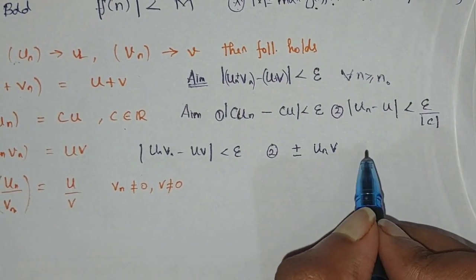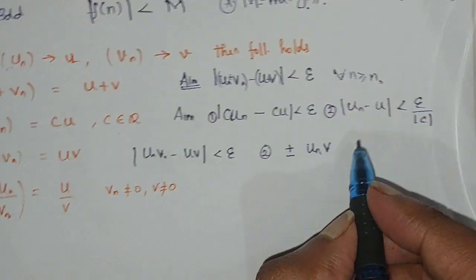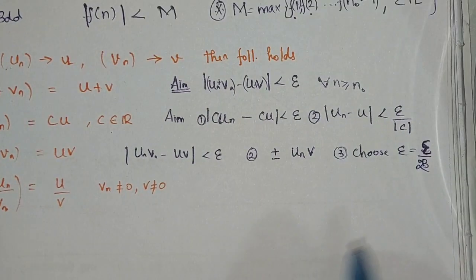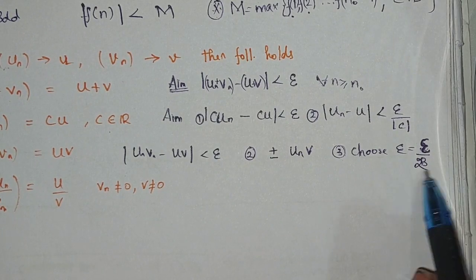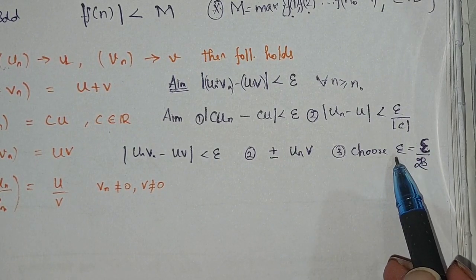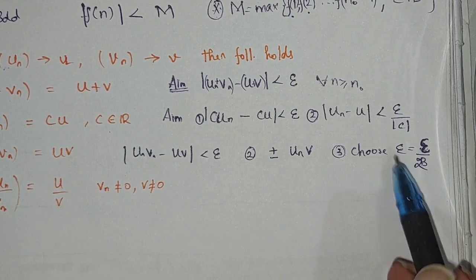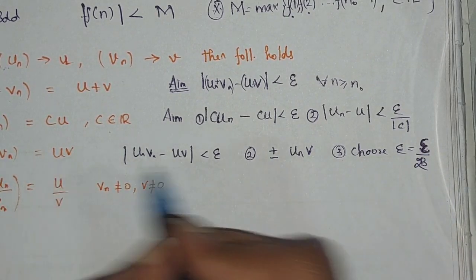So u and v will be there. I have to take the maximum of those two things, and I have to prove something more. Here also, choosing this epsilon for un and vn is the matter. That is epsilon by 2b. If you choose that, then it will be fine. I'll prove this also, don't worry.